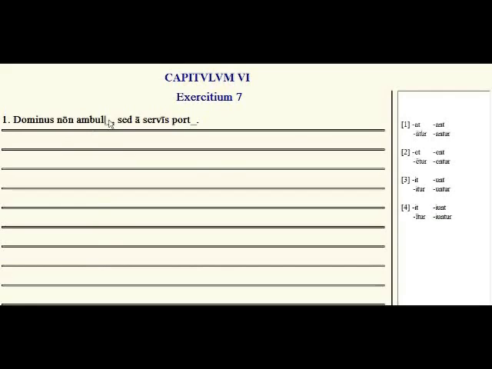So over here we have Dominus non ambulat. The master does not walk. Sed servis, but he is carried by his slaves. So we have portatur. Okay, let's move on to 8.